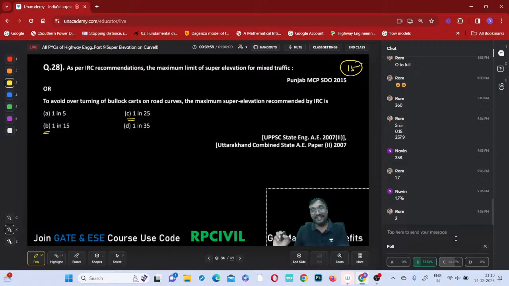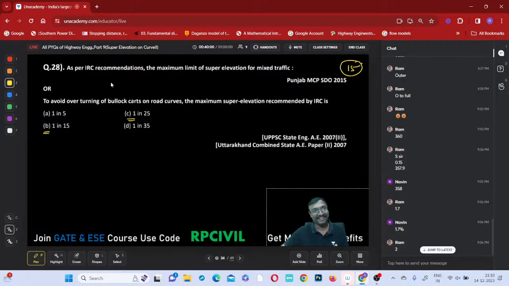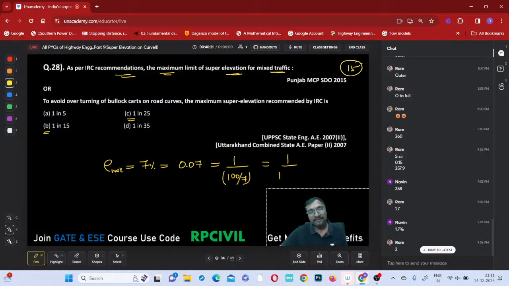You observe BC carefully. As per IRC recommendations, the maximum limit of the super elevation for mixed traffic, E maximum, is 7%. 7% is nothing but 0.07. So 1 by what? 100 by 7. What is 100 by 7? Tell me, 1 by how much? It comes to 14.28, everyone.